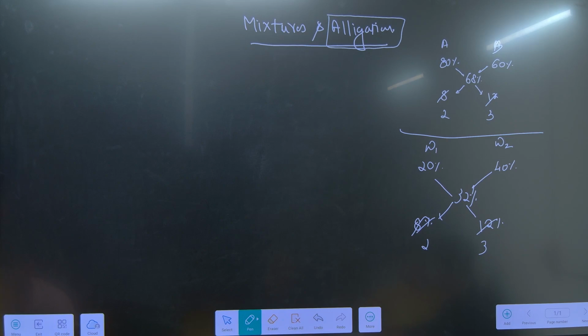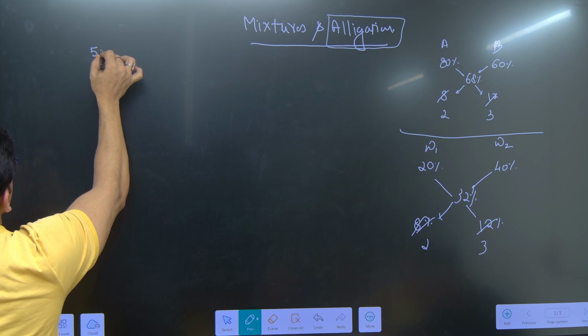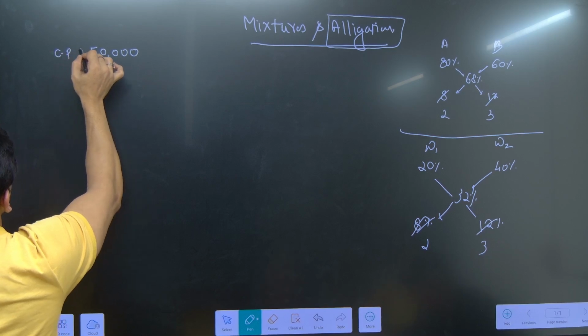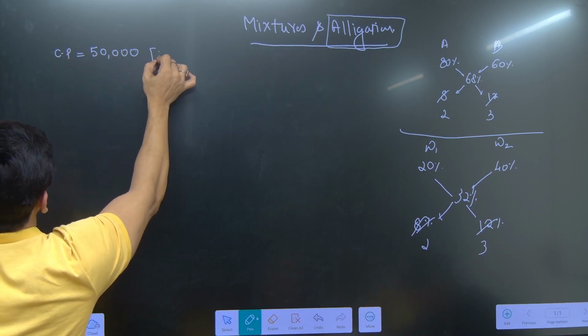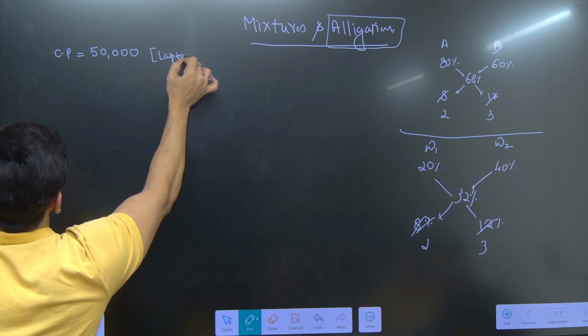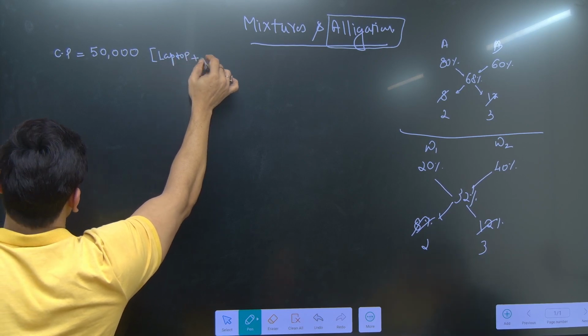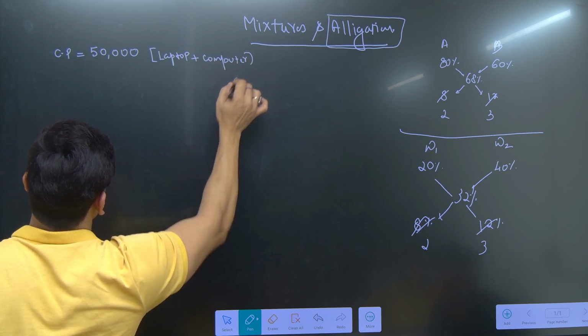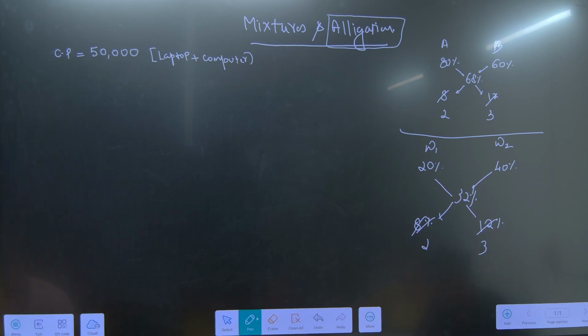Right? So how is alligation used in percentage? The actual question: a man spent 50,000 rupees, the cost price of laptop plus computer. Means a man spent a total of 50,000 rupees on laptop and computer.